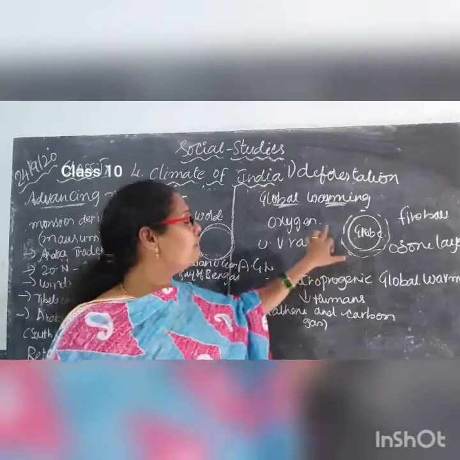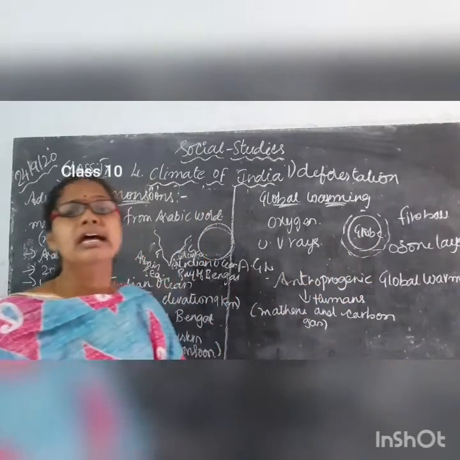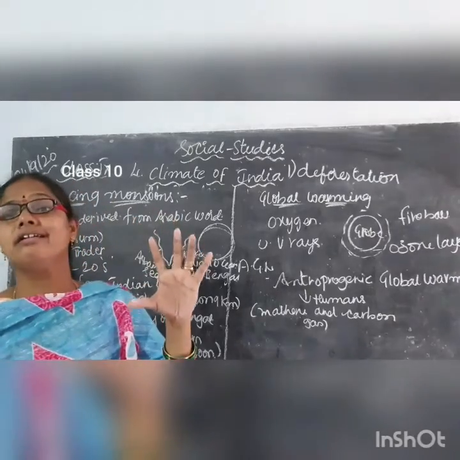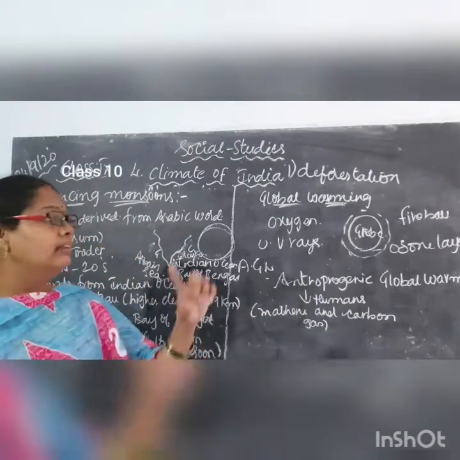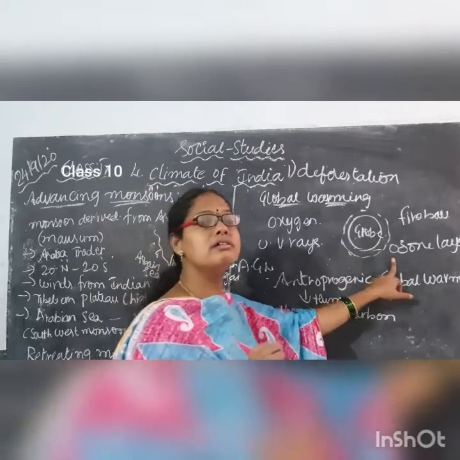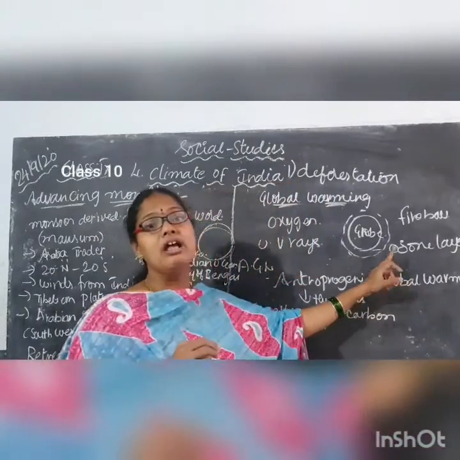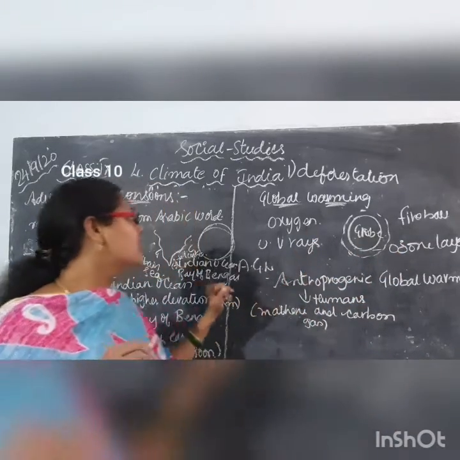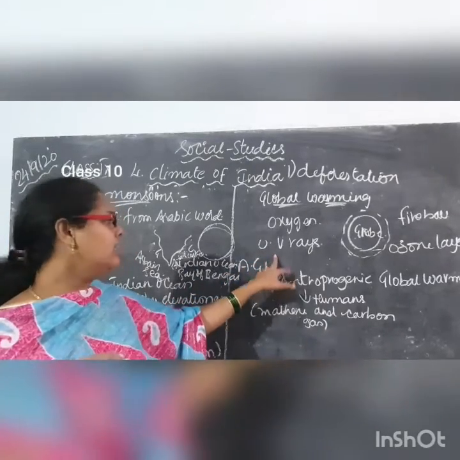Next, if you see, I have drawn the diagram here, children. The globe. Our globe is also known as the fireball. Already you know that the direct sun rays are not falling on the earth directly. The sun rays are falling on the ozone layer. So the ozone layer is like a blanket covering the earth. UV is nothing but ultraviolet rays.